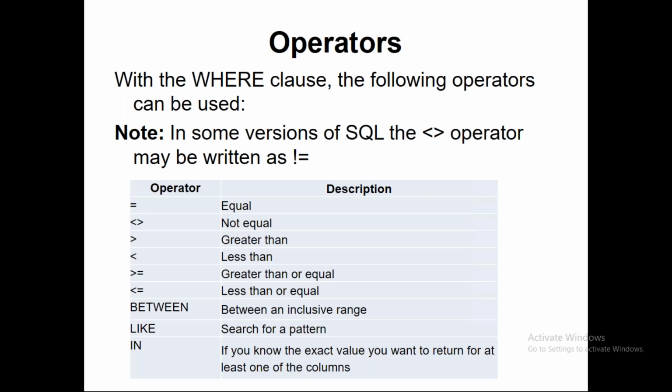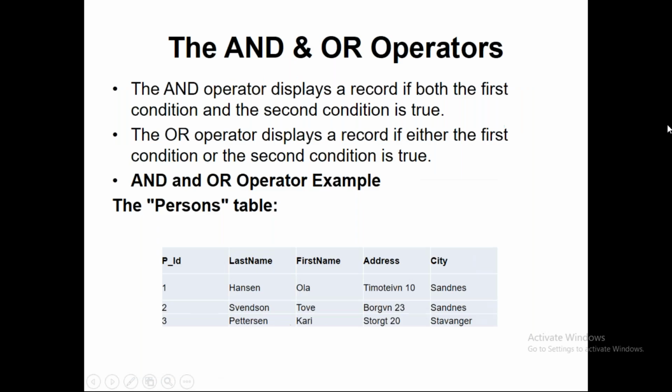Between is something like a range. If you want to check in a range, that is when you use between. If you want to search for a particular pattern, in that case you use like. In is if you know the exact value, if you want to return from at least one of the values, that is when you use in. So there are multiple values, one of which could be the right value. In that case, if you are trying to check multiple values, you use the in operator. So when you talk about the operators, you have multiple operators: equal to, not equal to, greater than, less than, and so on.